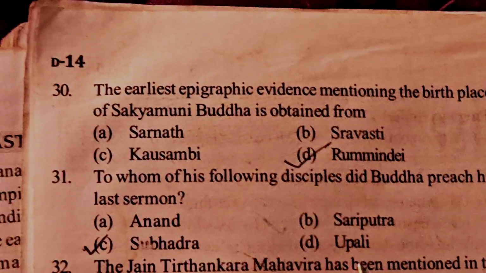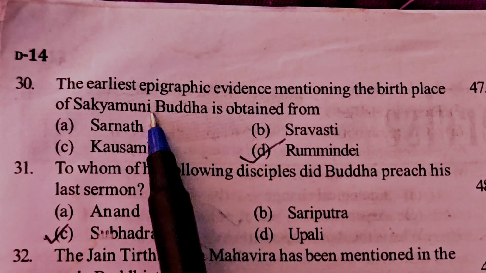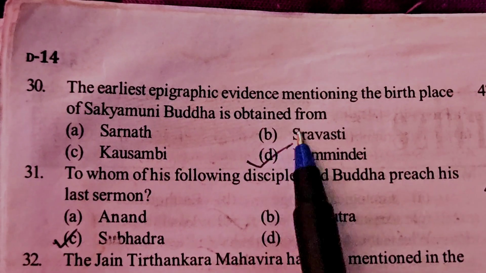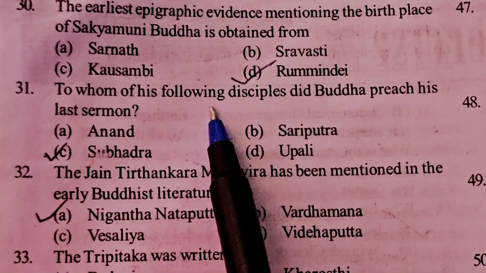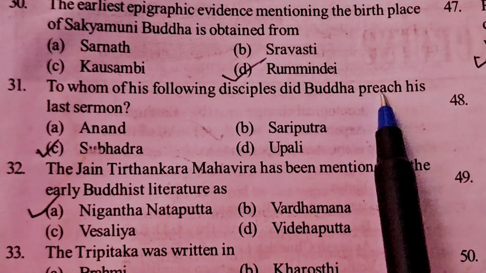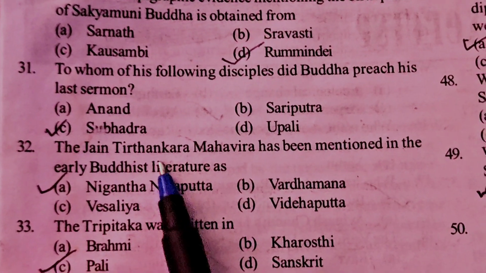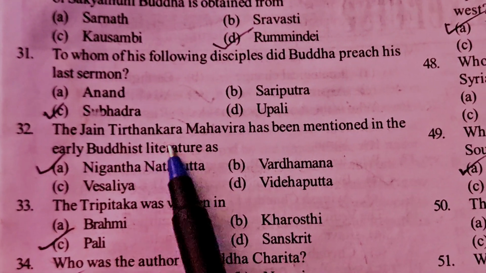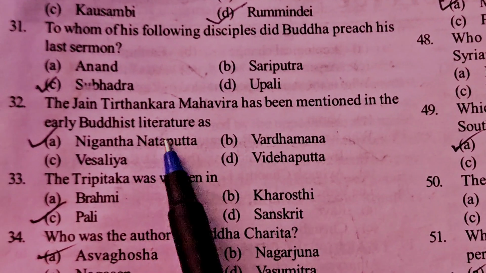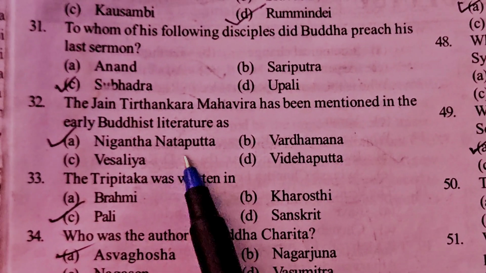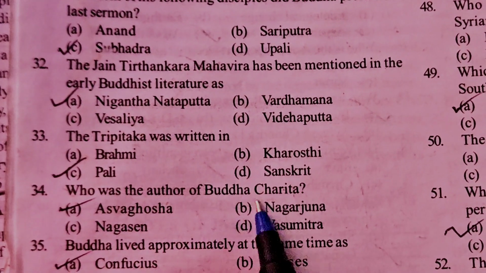The earliest epigraphic evidence mentioning the birthplace of Sakyamuni Buddha is obtained from Rummindei. To whom of the following disciples did Buddha preach his last sermon? Subhadra. The Jain Tirthankara Mahavira has been mentioned in the early Buddhist literature as Nigantha Nataputta. The Tipitaka was written in Pali. Who was the author of Buddha Charita?